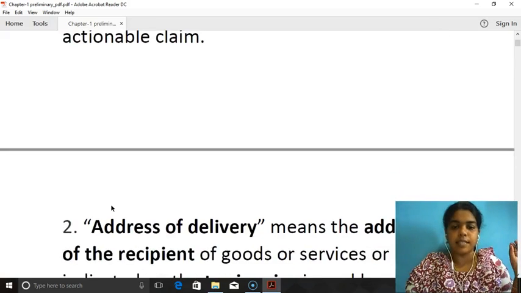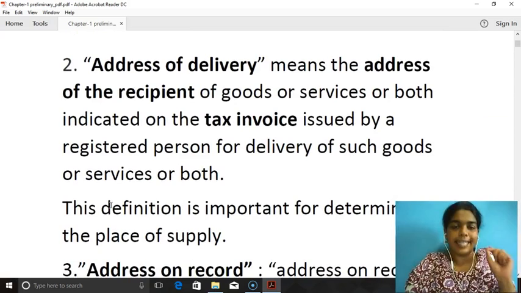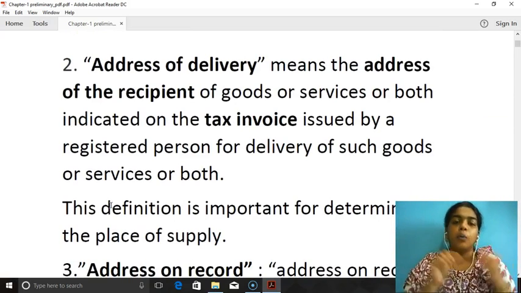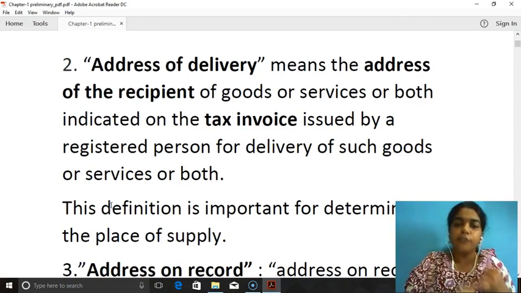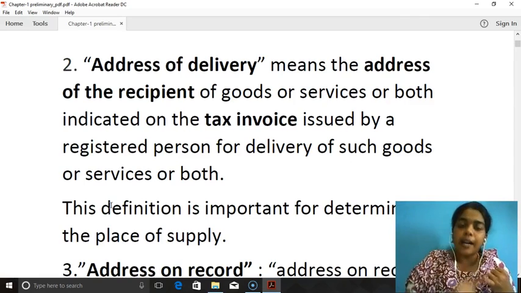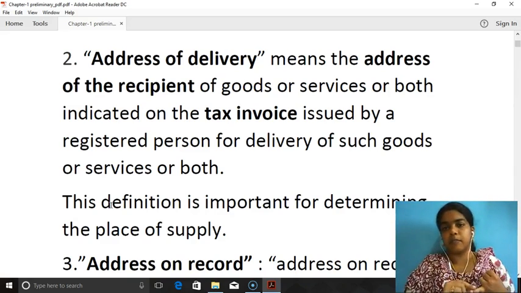Now, the second definition. Address of delivery. Why is address of delivery essential to be defined? The first point is address of delivery is very important to know the place of supply.